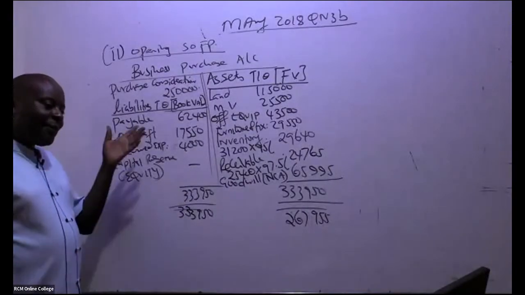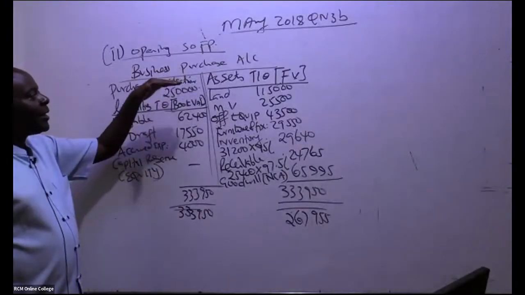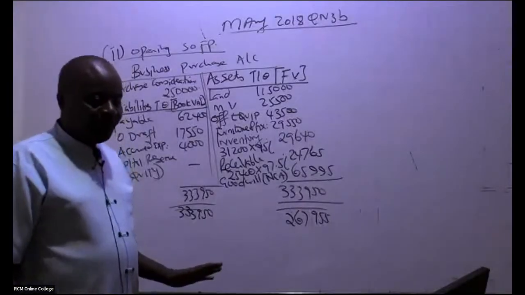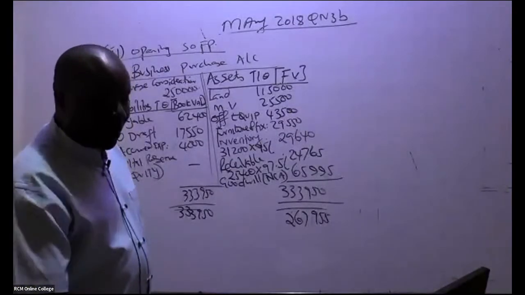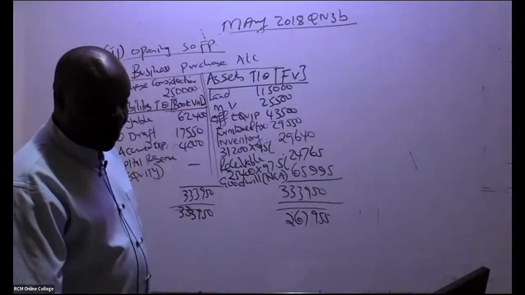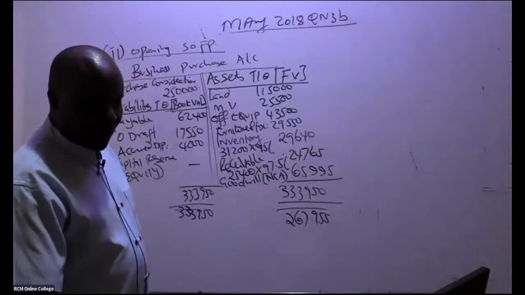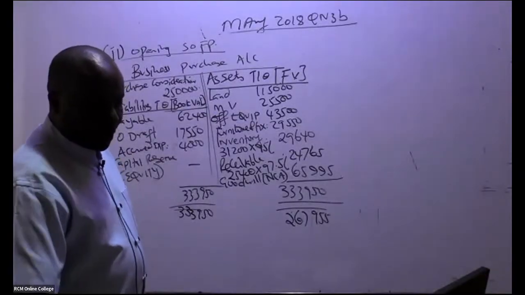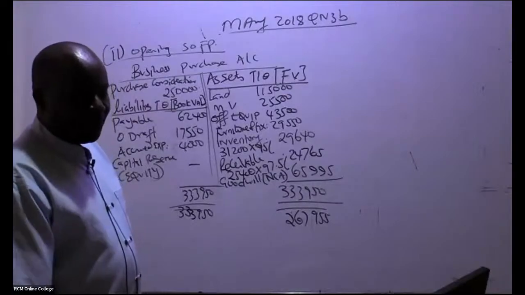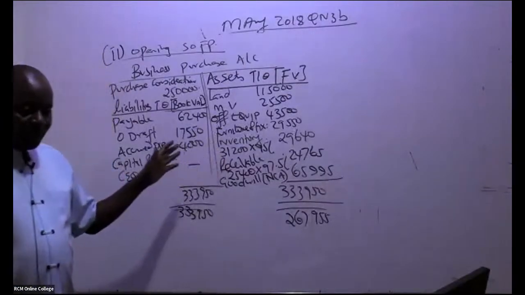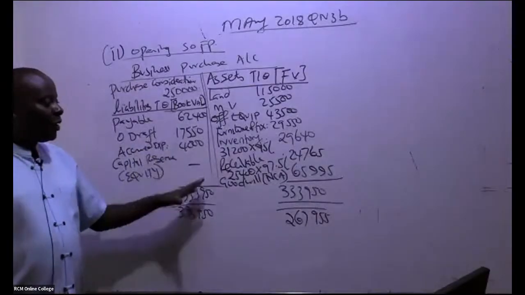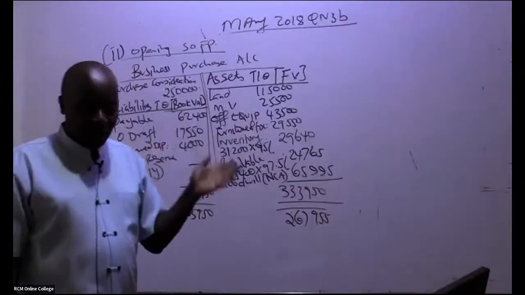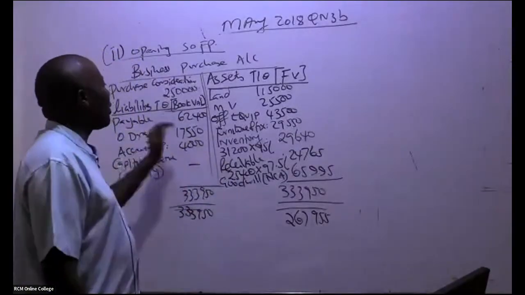So is that okay? Does it make sense? I can see you used different names here. It doesn't matter, whichever name you used, well and good, so long as you're able to follow. Use your teachers. The teacher who taught you, use that format. Use that name that he gave you. So is that okay, ladies and gentlemen, up to here? Basically, I do this to get goodwill or capital reserve for my statement of financial position. So this account is not a must.